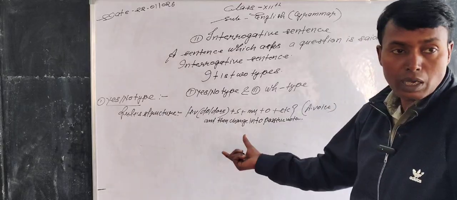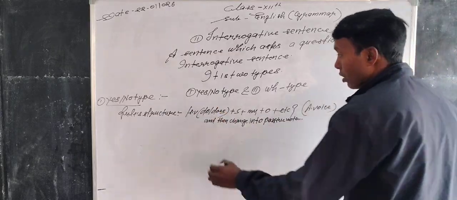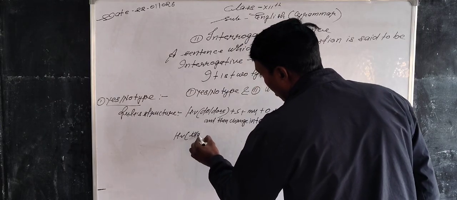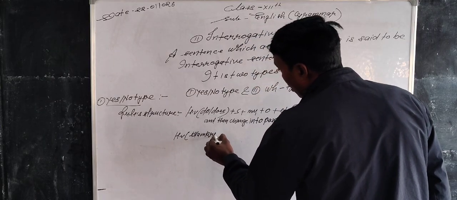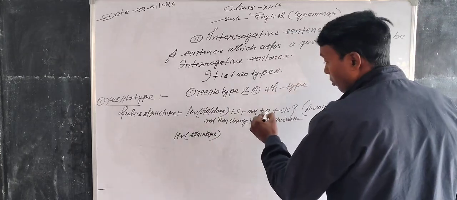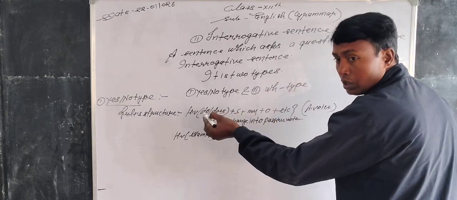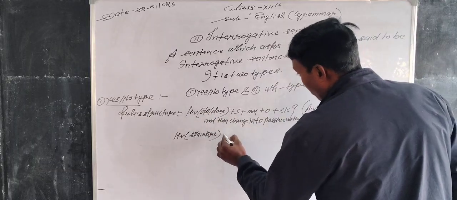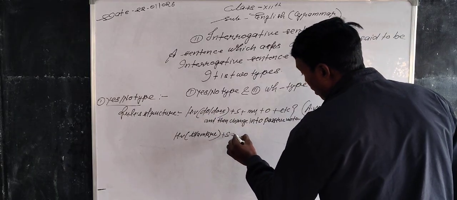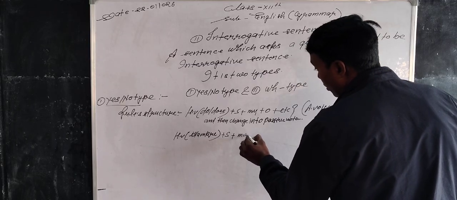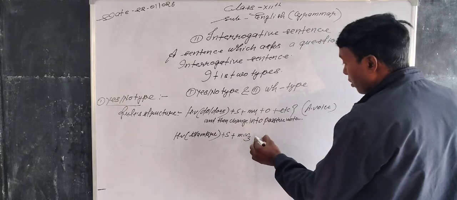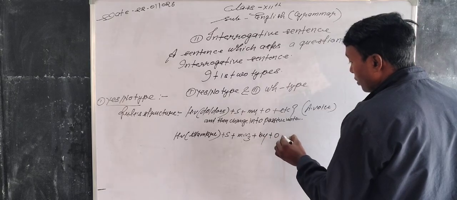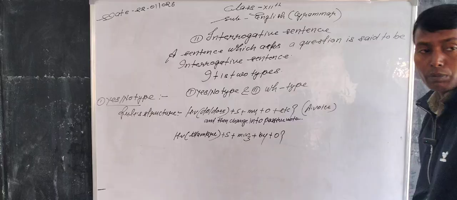What will be the rules structure of yes or no type in passive voice? Helping verb is, am, are, then the object changes into subject, and the subject changes into object, plus main verb third form, plus by, plus object, question mark.